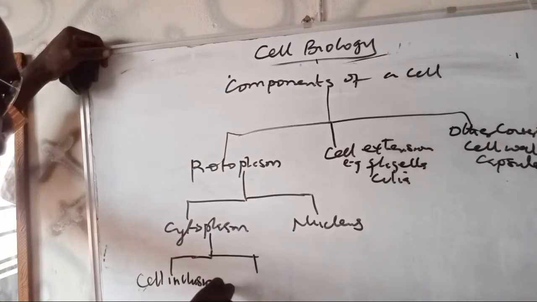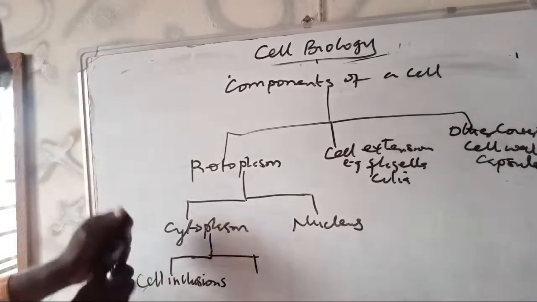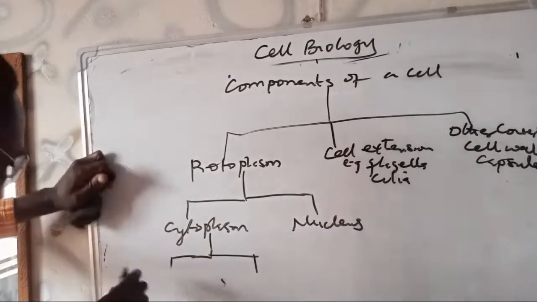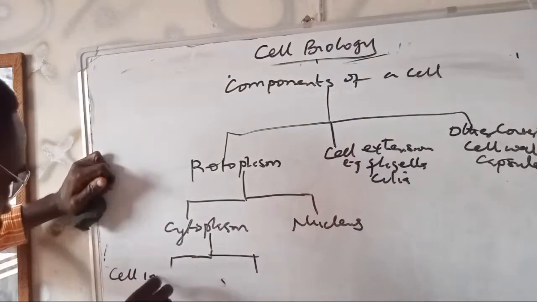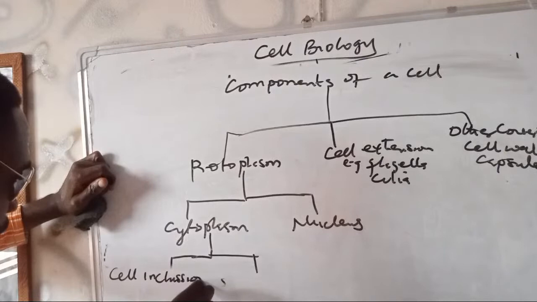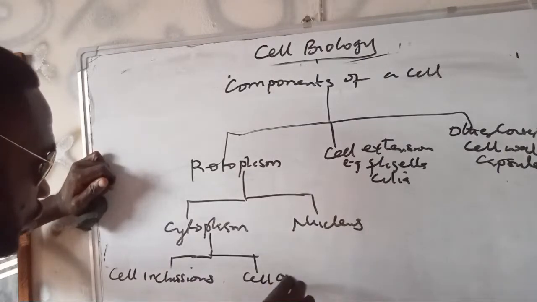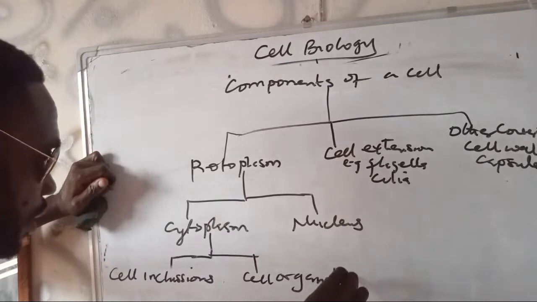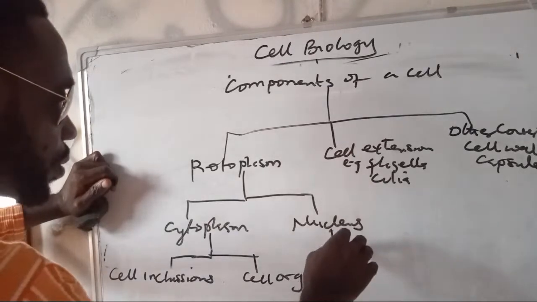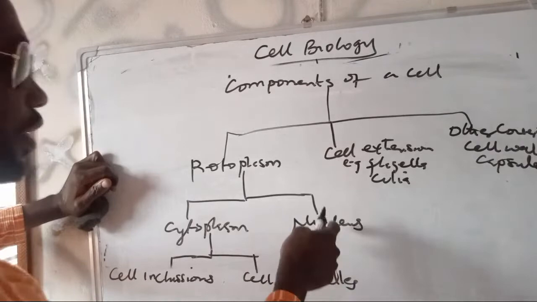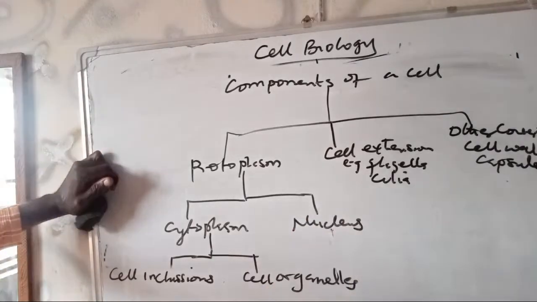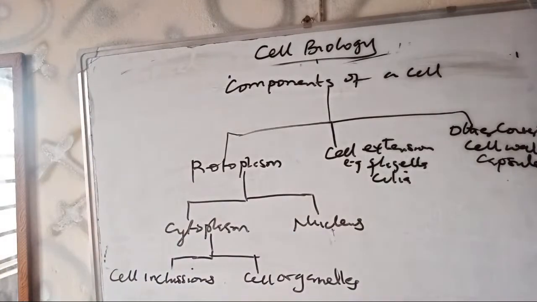Inclusions, cell inclusions, and then the cell organelles. Then when we talk about the nucleus, we talk about the nuclear membrane, the chromatin, the nucleolus. Yes, these are the components that make up the nucleus.